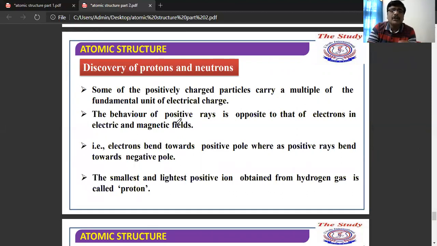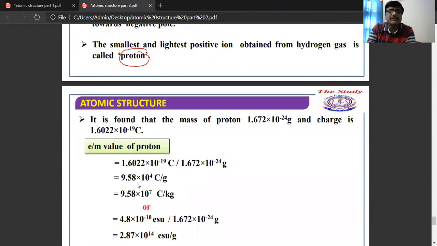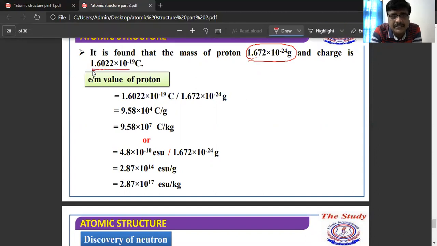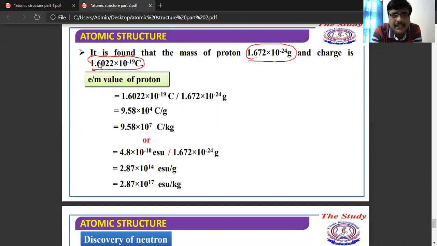So the smallest and lightest positive ion which is obtained from hydrogen gas is known as the proton. So from this they discovered the positively charged particle, that is the proton. The mass of the proton is 1.672 into 10 power minus 24 grams, and the charge is 1.6 into 10 power minus 19 coulombs.